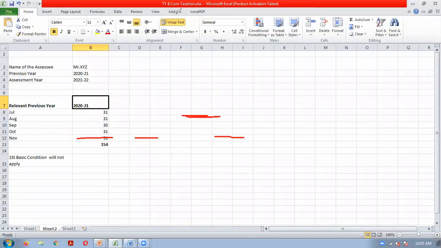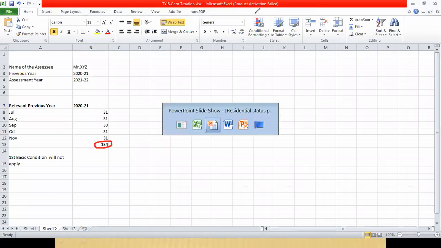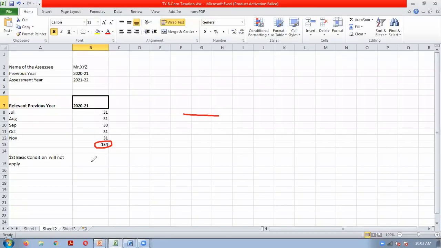See, in relevant previous year, Mr. XYZ was in India for how many days? 154 days. So second condition says that he should have been there at least 60 days. So yes, we will have to check the second basic condition because it is crossing 60 days. Now what we will have to do? Relevant previous year we have noted 154 days. Now we will have to go back 4 years backward, which is known as preceding previous years.